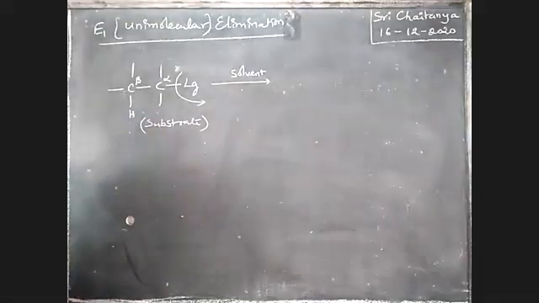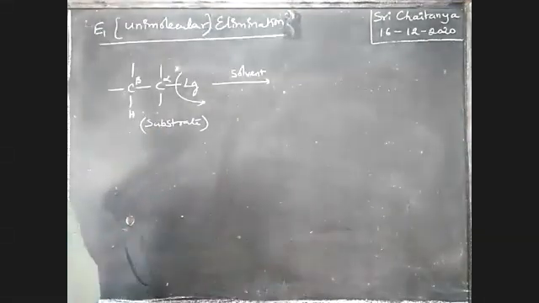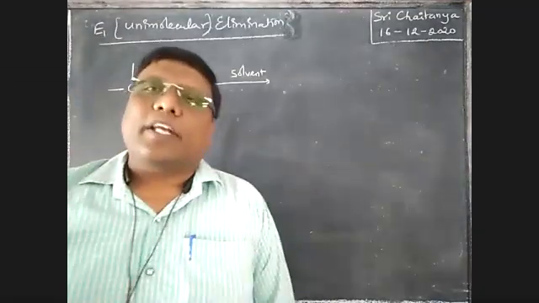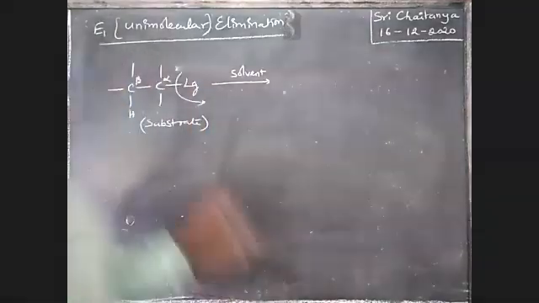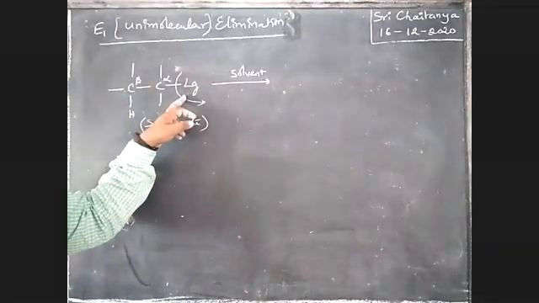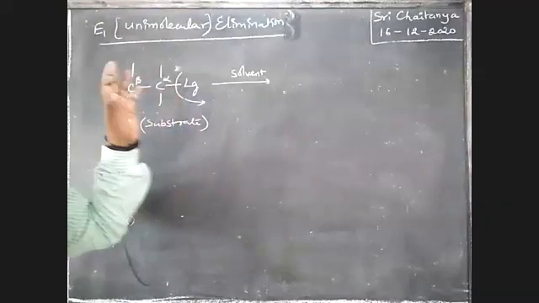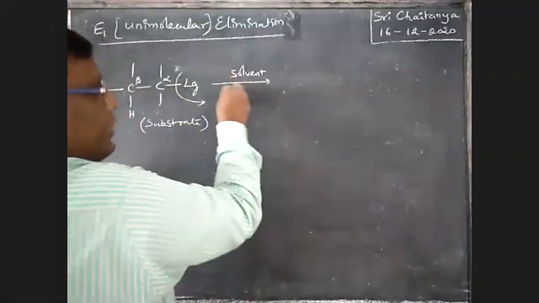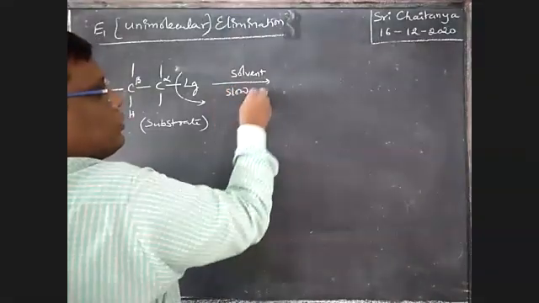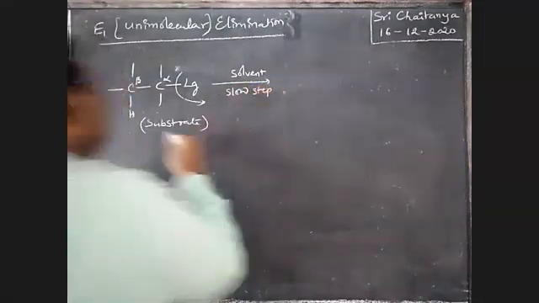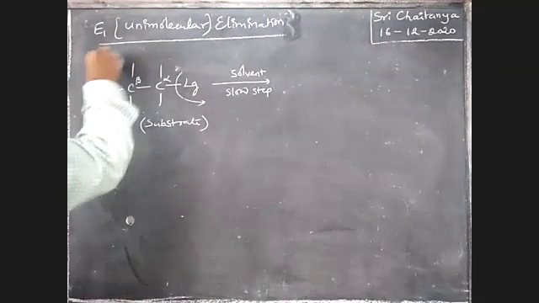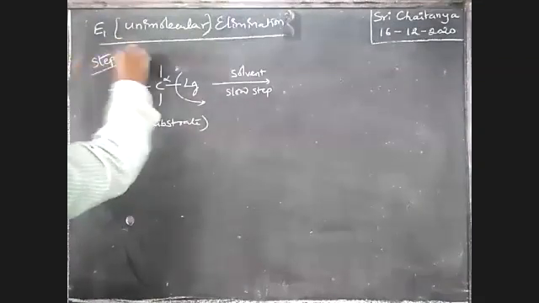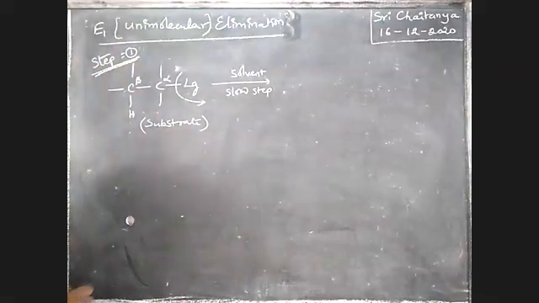Substrate means where the reaction takes place. So first, from the substrate, the leaving group leaves. That is the slowest step, step 1.